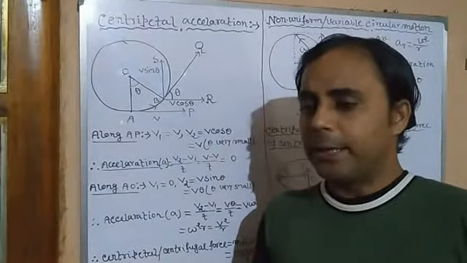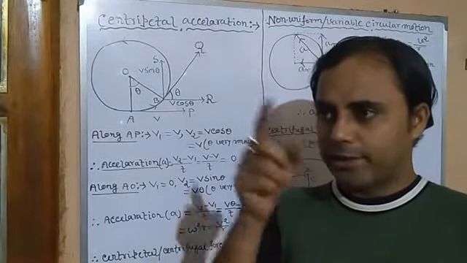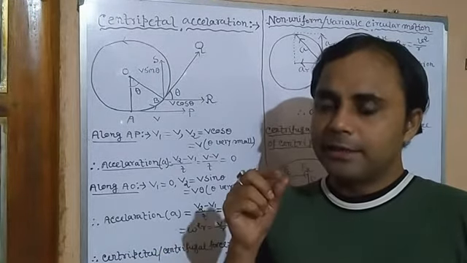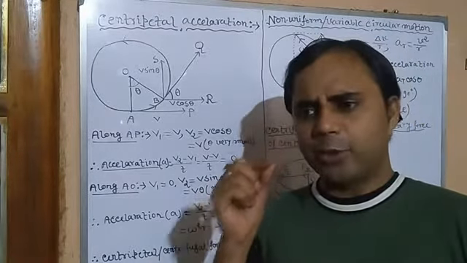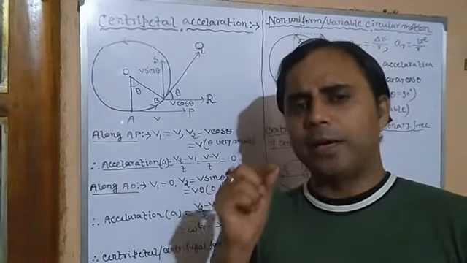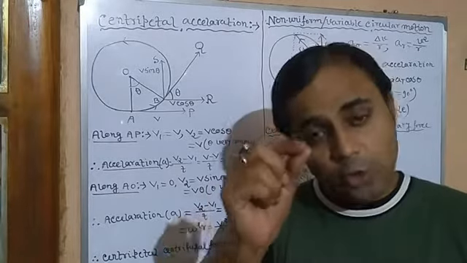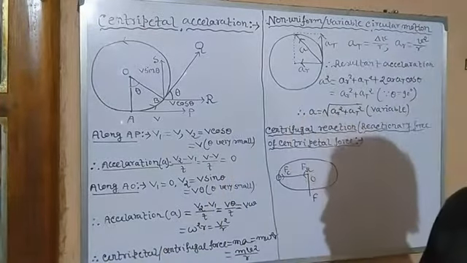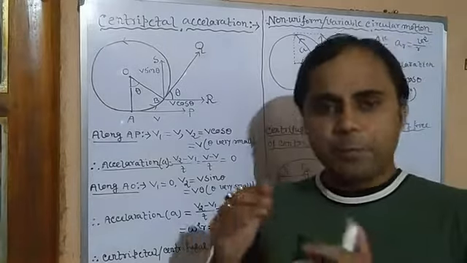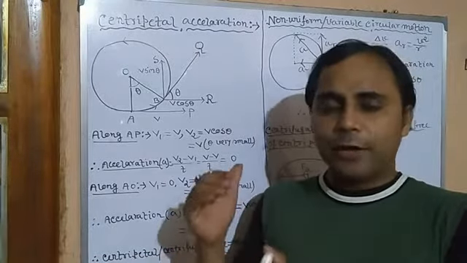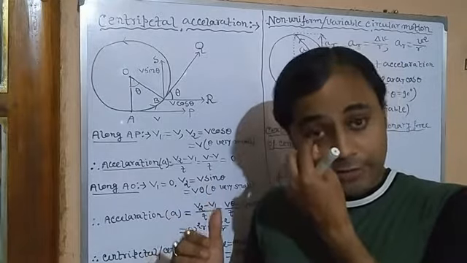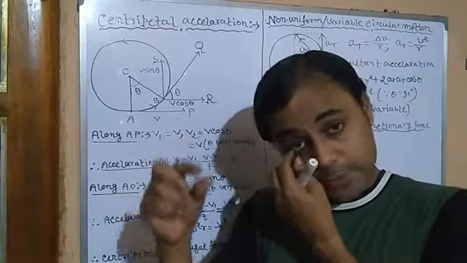It means if any particle while executing circular motion subtends the same angle, that is an equal angle, in an equal interval of time, then it is also called uniform circular motion. So if speed is constant, that is one factor, and if the angular velocity is constant, it means it creates the same angular displacement in equal time.